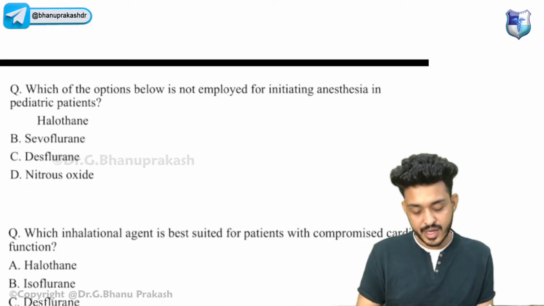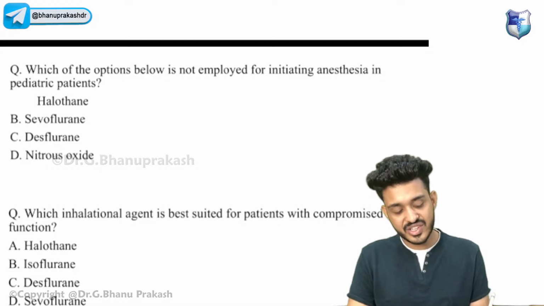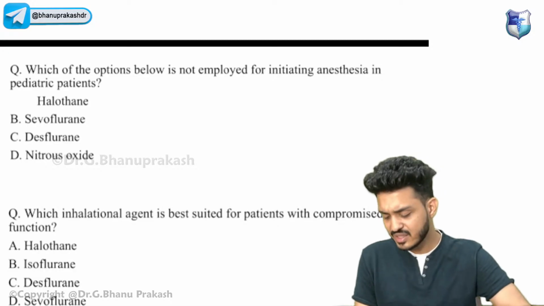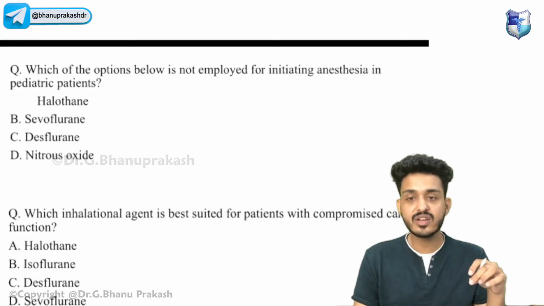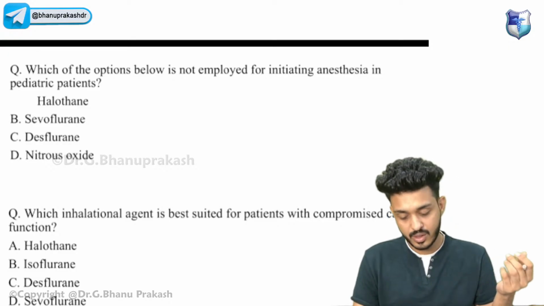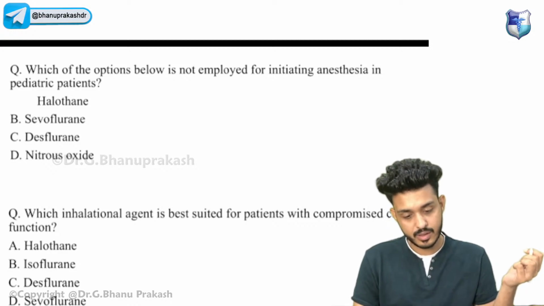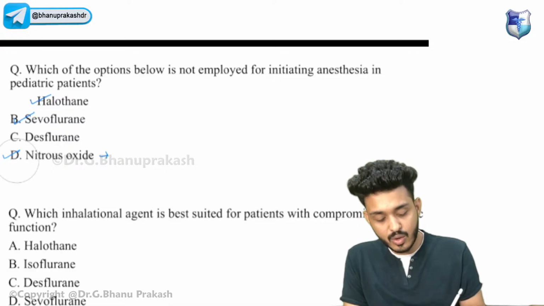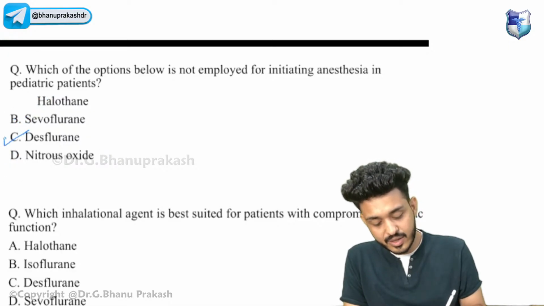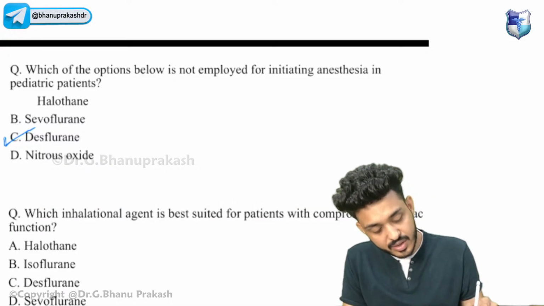Okay, try to solve this one. Which of the following listed below is not employed for initiating anesthesia in pediatric children? These are all the questions that have been asked in your examination. Now I really hope you are not going to make any of them wrong. Try to answer this one. Very good. Nitrous oxide will be good smell. Sevo will be good smell. Halothane will be good smell. So your odd one out will be, what would be your answer over here? Very good, guys. That is your desflurane, guys. Desflurane, not employed.